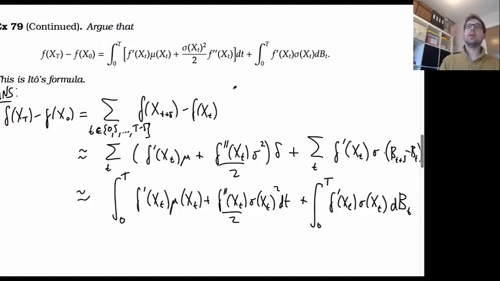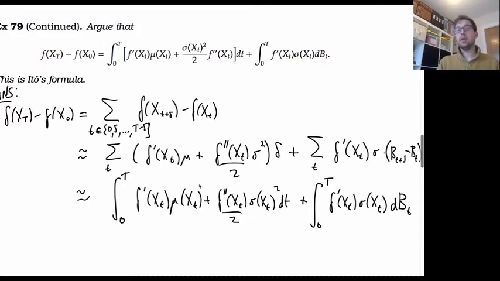So in other words, we arrive essentially at this formula. This is the analogue of the chain rule for a stochastic differential equation. And notice again that we can look at this in terms of a Taylor approximation idea. That same Taylor approximation idea is something we're going to use when we look at the Bellman equation for a diffusion process, or for a stochastic differential equation.